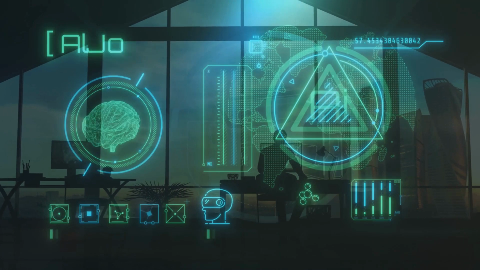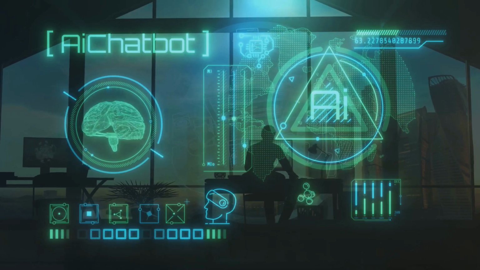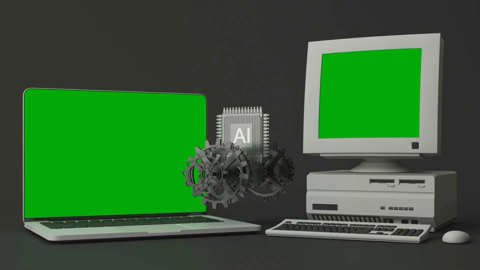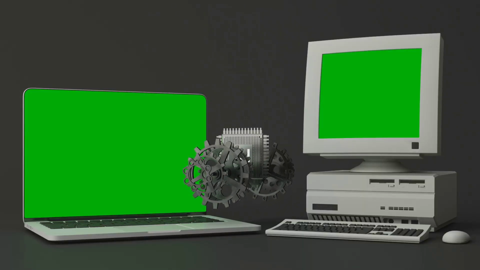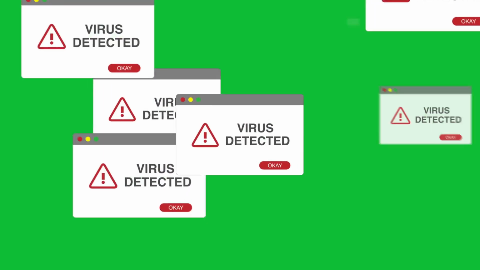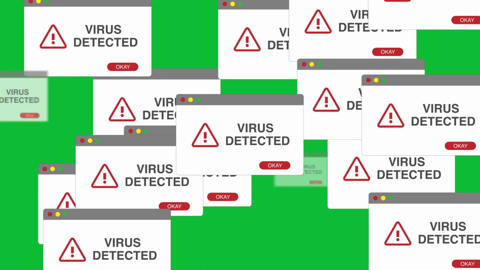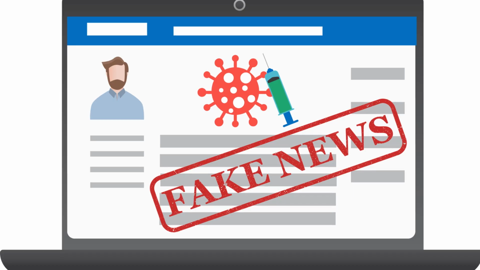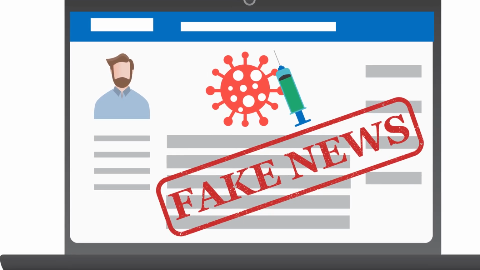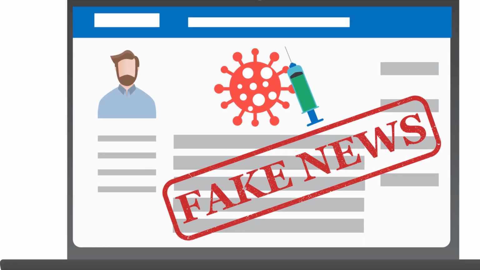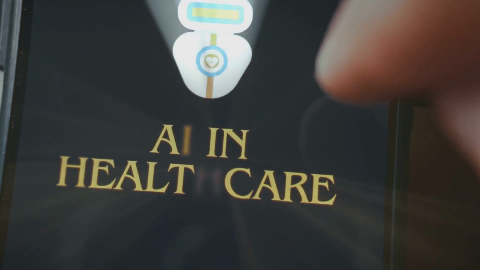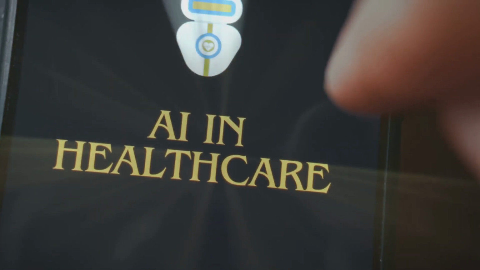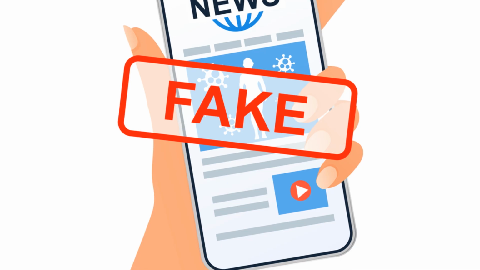A major limitation is the quality of the data the AI was trained on. If the data includes misinformation, bias, or outdated knowledge, the AI may reproduce or even amplify those errors. For example, if many online sources incorrectly associate vaccines with certain health risks, and those sources are included in the AI's training data, its system might conclude those claims to be valid, especially if it's not equipped with tools to critically assess the reliability of its source.